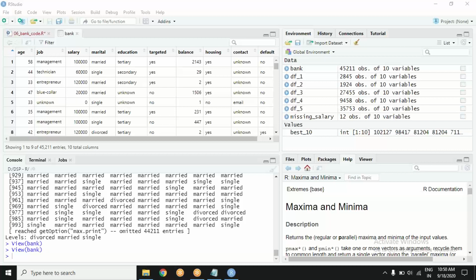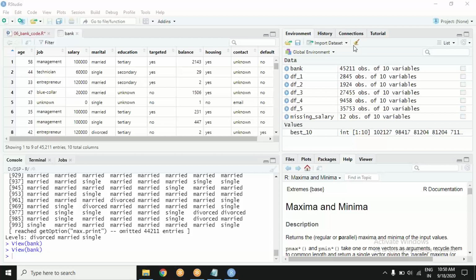Try this. Type mtcars. Type this and run it. See what appears. What do you see?